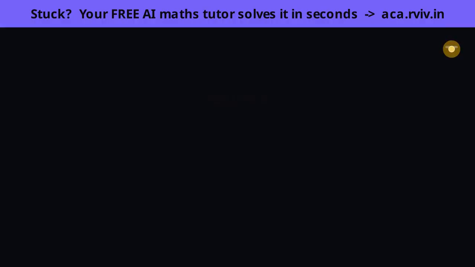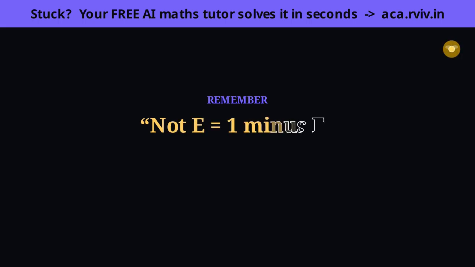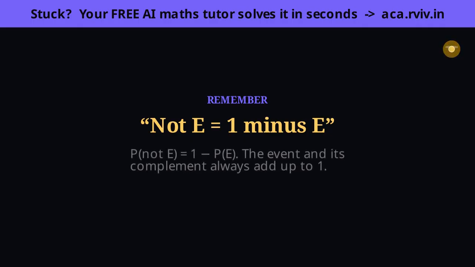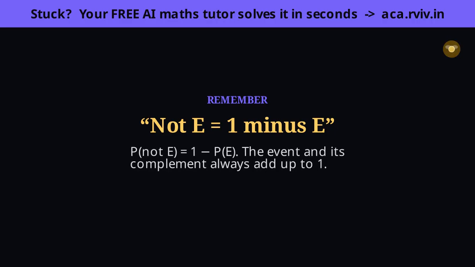Here's a memory hook. Naughty is 1 minus C. Say it out loud once and the complement rule is yours forever. And it isn't arbitrary. An event and its opposite together cover every possible outcome, so their probabilities must add up to 1, which rearranges to exactly this. Naughty equals 1 minus C.